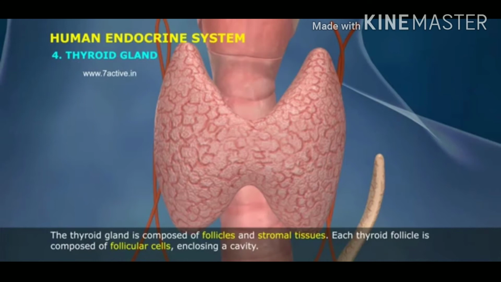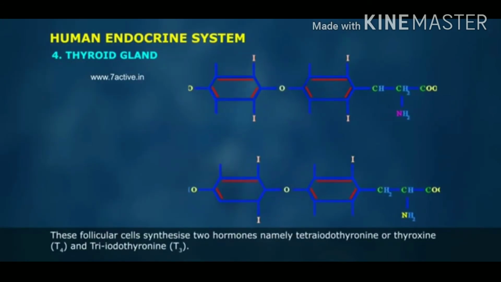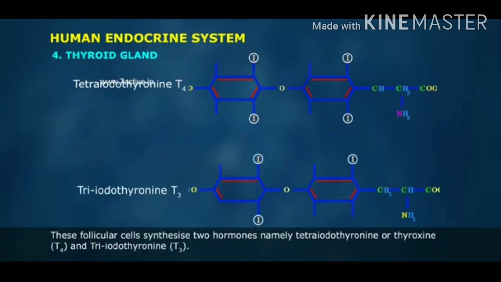Each thyroid follicle is composed of follicular cells enclosing a cavity. These follicular cells synthesize two hormones, namely tetraiodothyronine or thyroxine T4 and triiodothyronine T3.